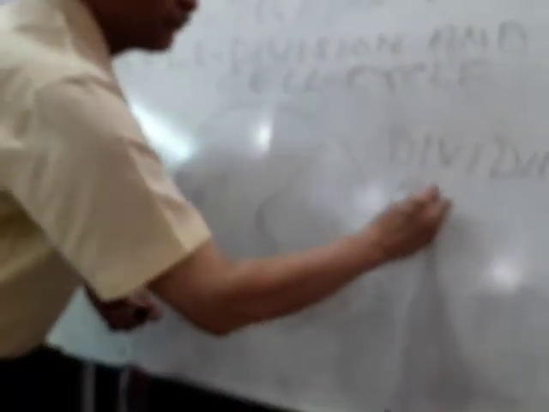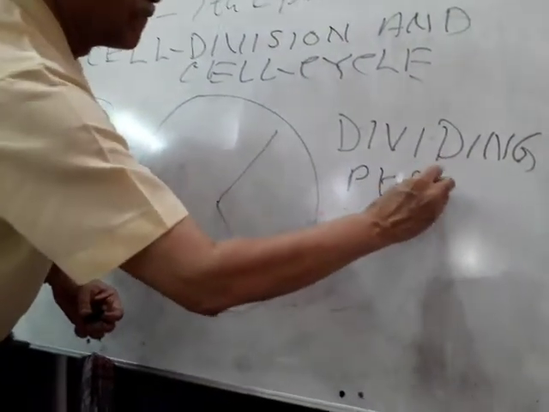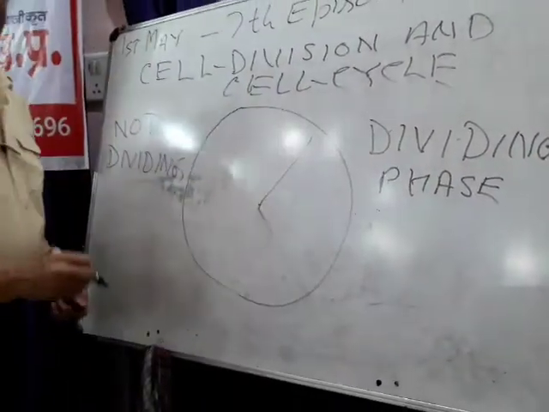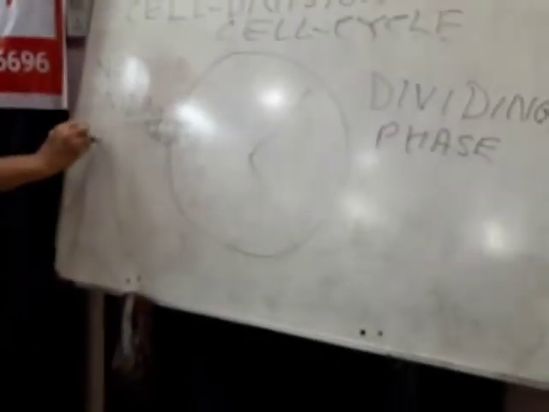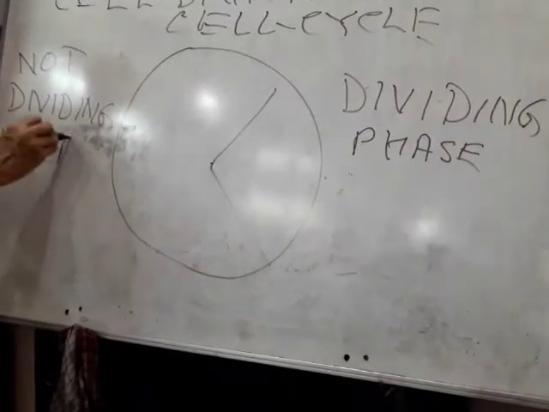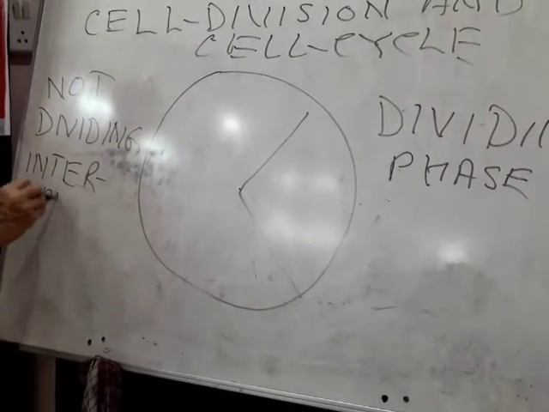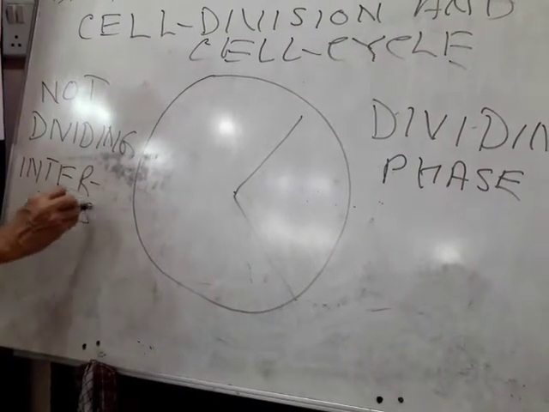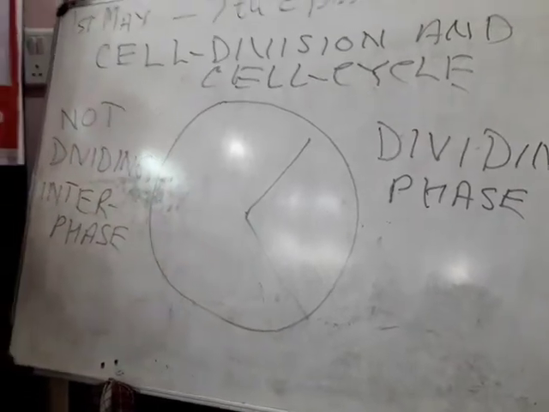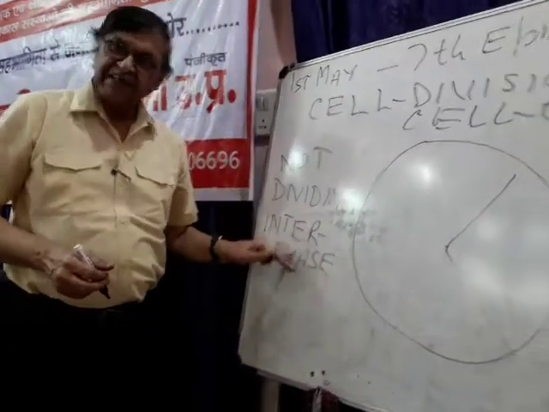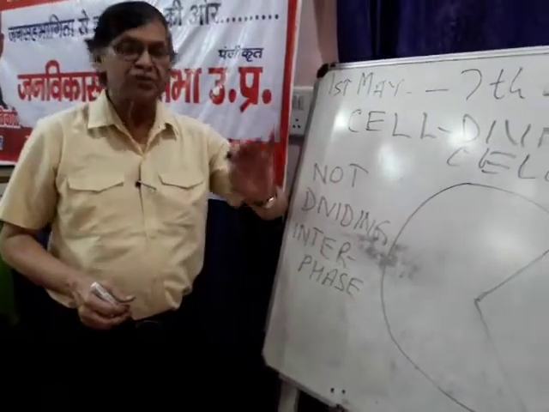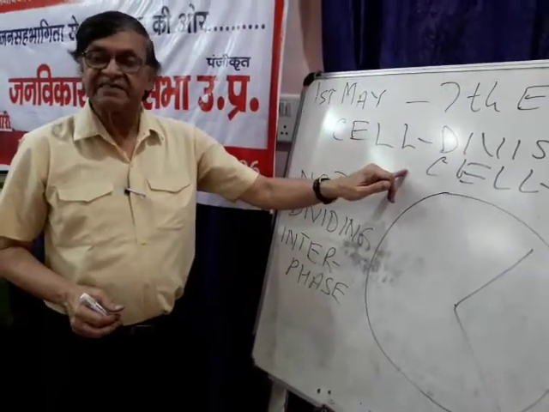When the cell is dividing, this stage is called M phase. When the cell is not dividing, it is called interphase. So both taken together, interphase and M phase combined together, it's called a cell cycle.